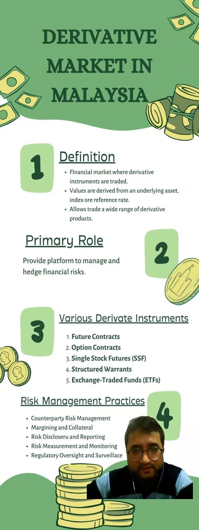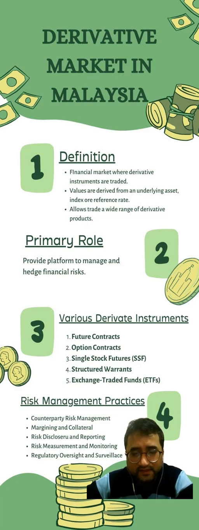Derivative market in Malaysia. Definition and its primary role in the financial system. The Malaysian derivative market refers to the financial market where derivative instruments are traded. Derivatives are financial contracts whose values are derived from an underlying asset, index, or reference rate. The Malaysian derivative market allows participants to trade a wide range of derivative products including futures, options, swaps, and forwards.